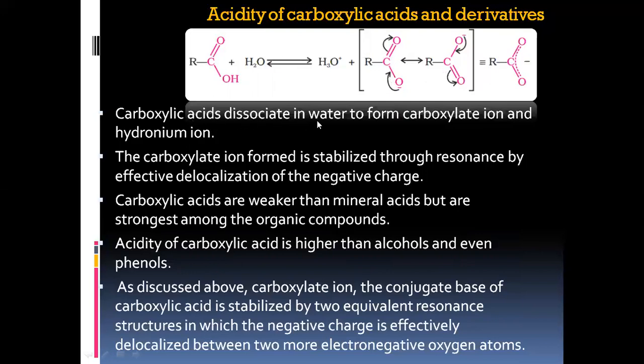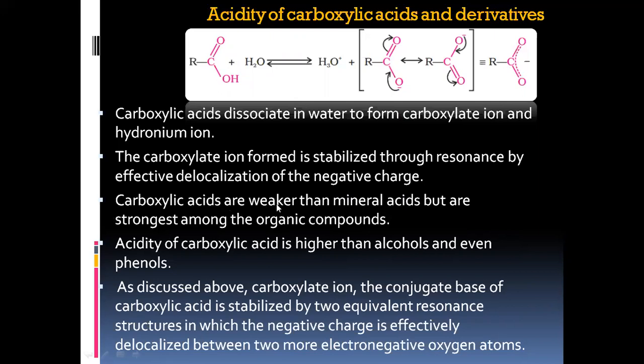Carboxylic acid dissociates in water to form carboxylate ion and hydronium ion, as you have seen in this equation. The carboxylate ion formed is stabilized through resonance by effective delocalization of the negative charge. Here you can see this dashed line indicates the resonance, continuous resonance between carbon and two oxygen atoms. That is, the negative charge keeps on resonating between these three atoms. Carboxylic acids are weaker than mineral acids. Mineral acids like HCl, HNO3, H2SO4, and phosphoric acid. Those acids are referred to as mineral acids.